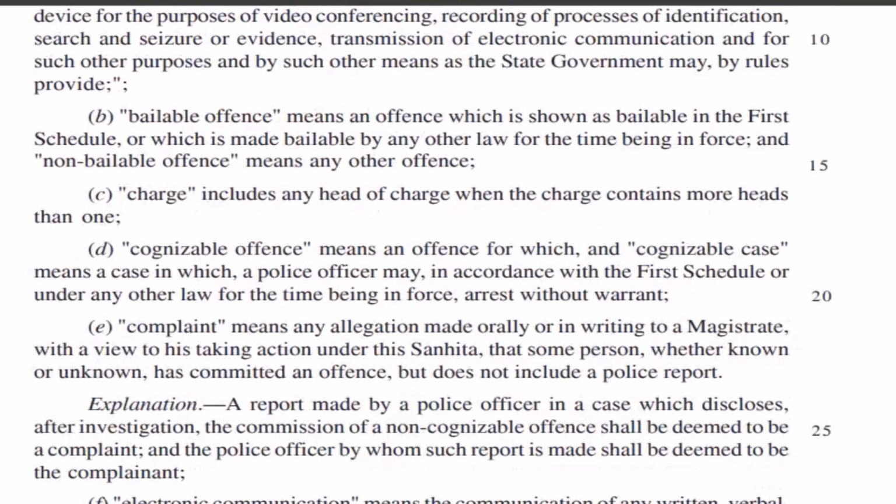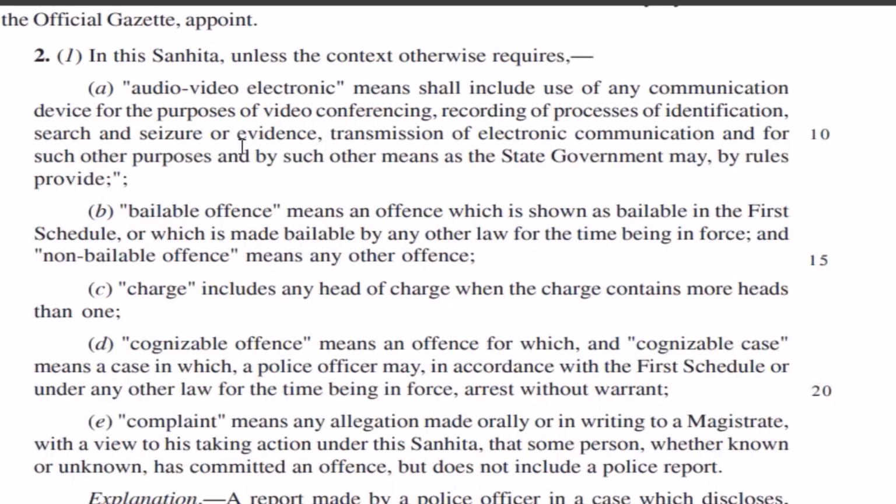Now in this Sanhita, unless the context otherwise requires, we have all the main and important definitions that we have to go through. So we have the definitions part here. We are going to study the definitions one by one.